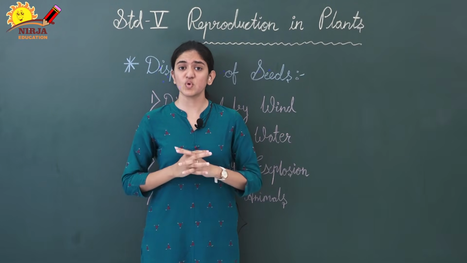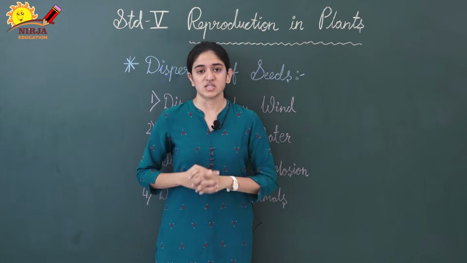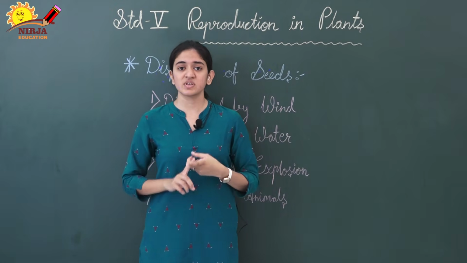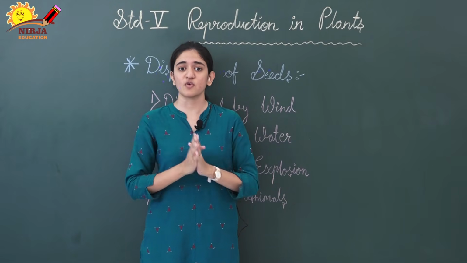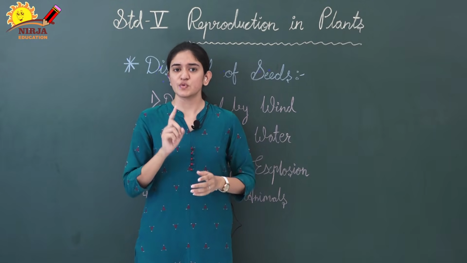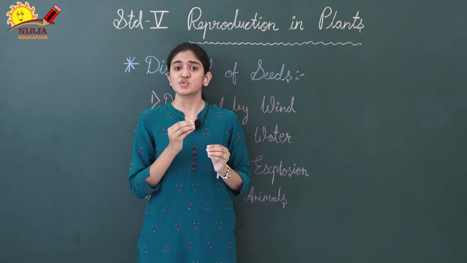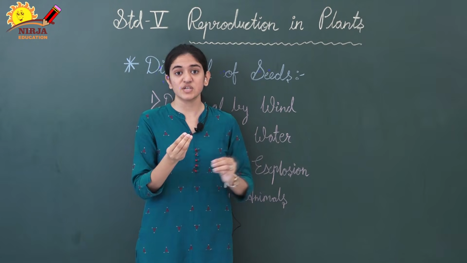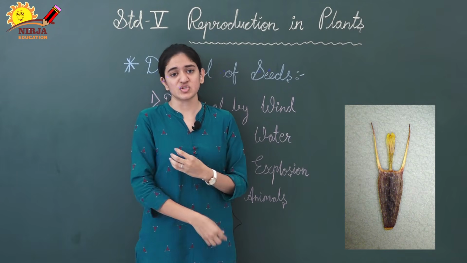Now, the fourth one is dispersal by animals. Yes, animals, humans, birds, insects, all are responsible for dispersal of seeds. So, how? First, some of the animals just move here and there. So, some seeds or some fruits have some specific and special structures on them.